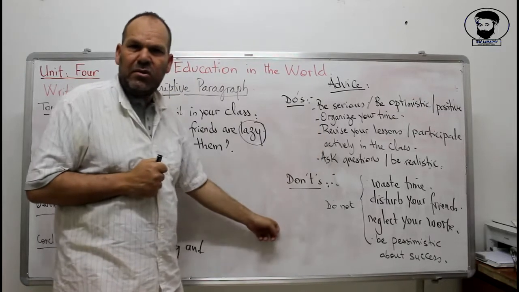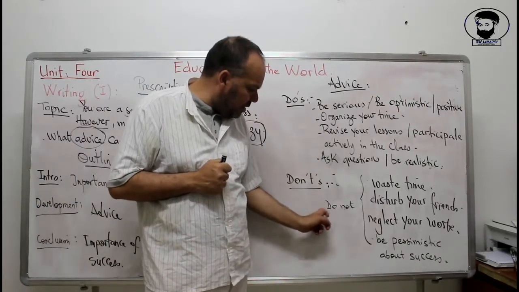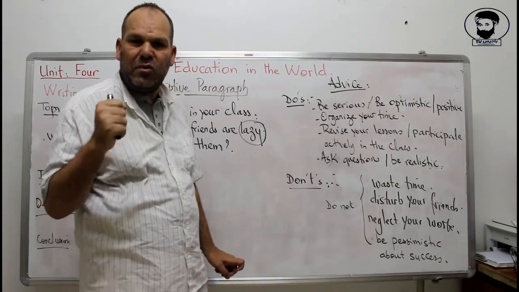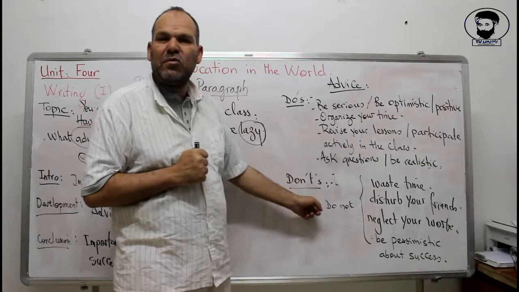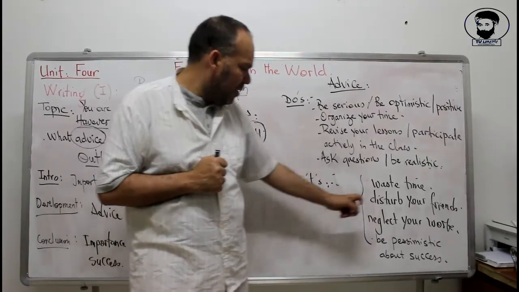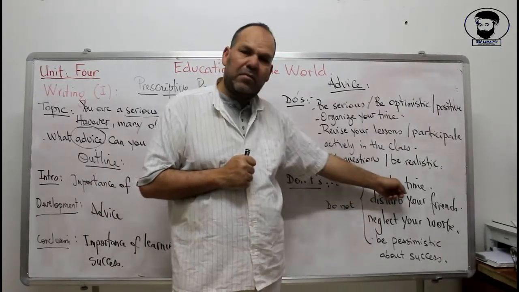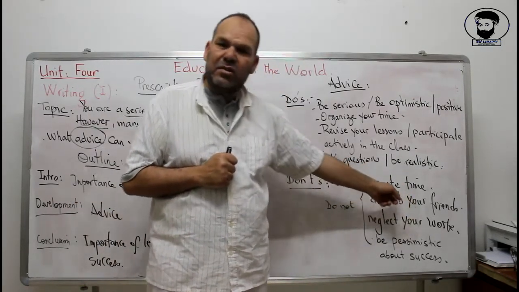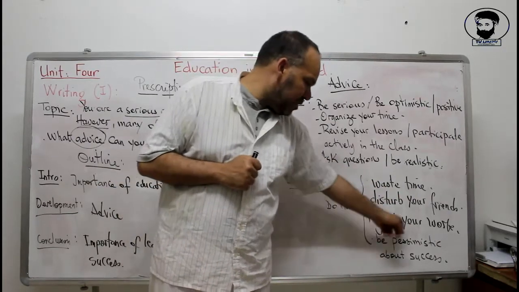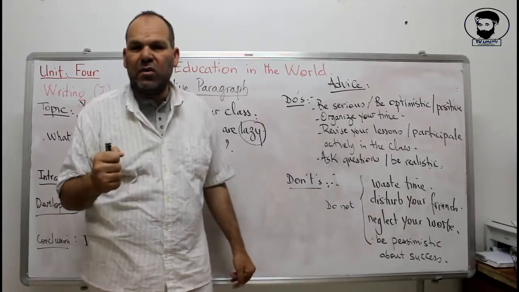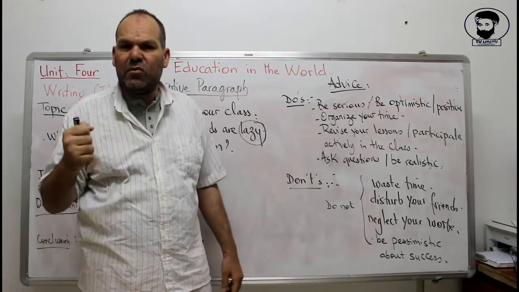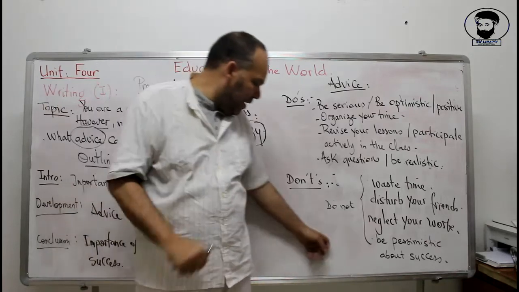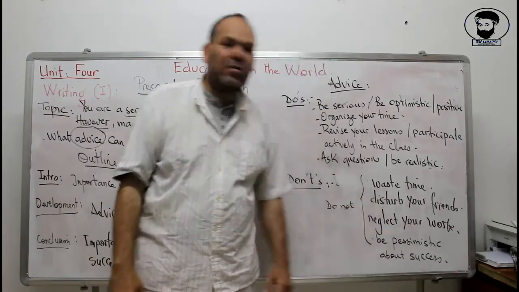Now the don'ts means the things that are not to be used in the classroom. Those things that you need to avoid and find problems wherever you are doing these. For example, do not waste your time, especially in the classroom. For example, do not disturb your friends and your teachers. Do not neglect your work. You've got to work, you've got to plan, you've got to do things, so do them step by step to reach the best outcomes. And finally, do not be pessimistic about success.